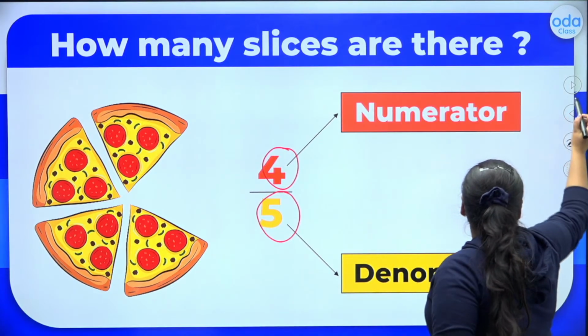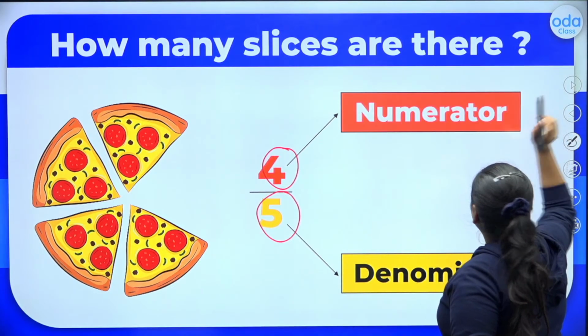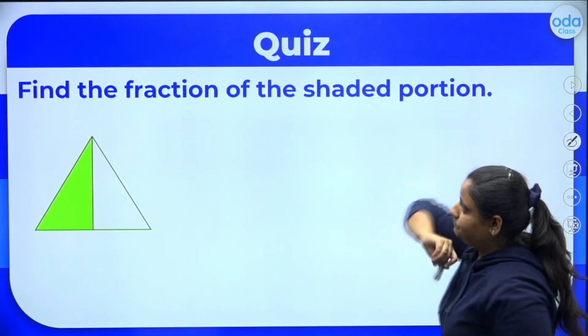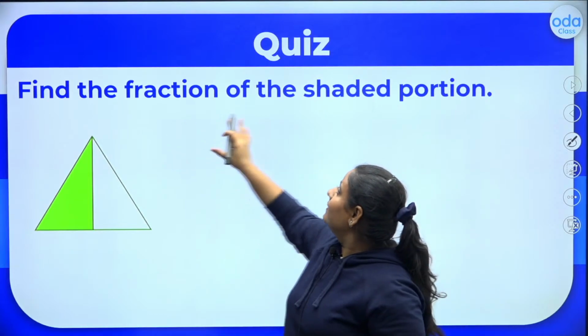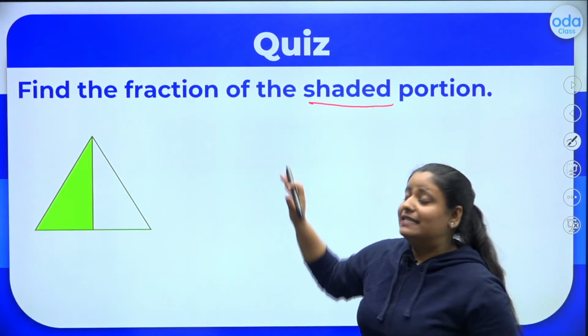Now, let's move ahead and try some questions based on this. Let's see the first question. This question says, find the fraction of the shaded portion.